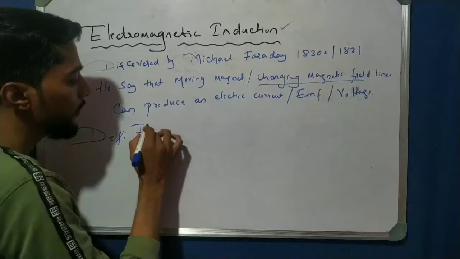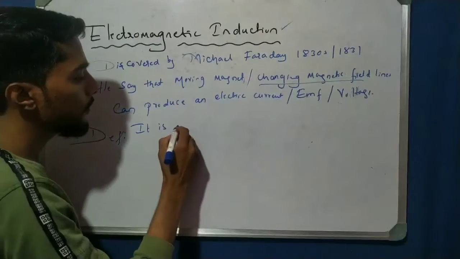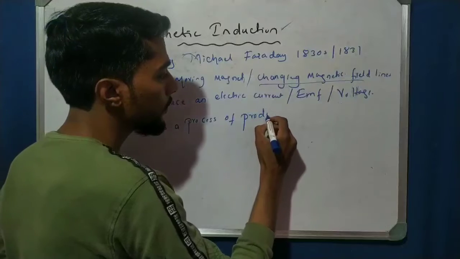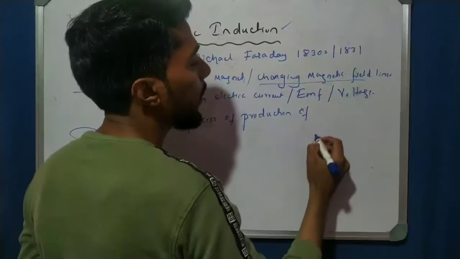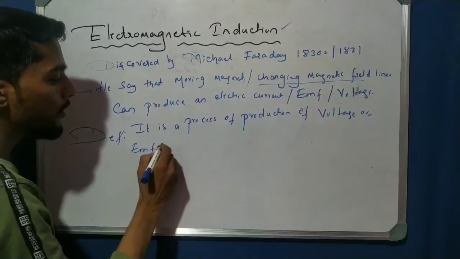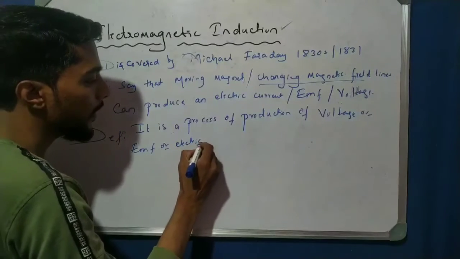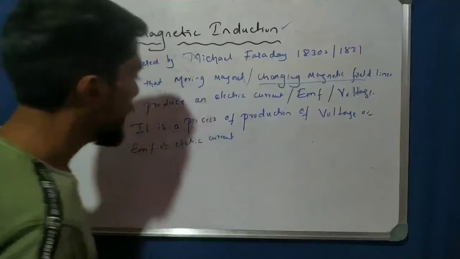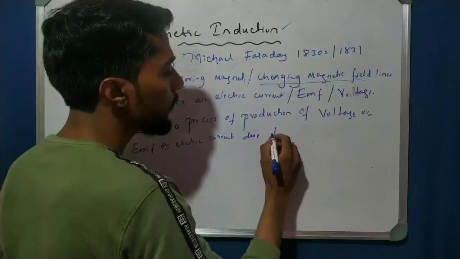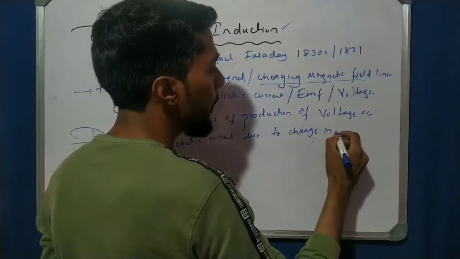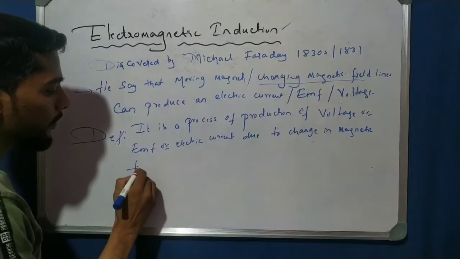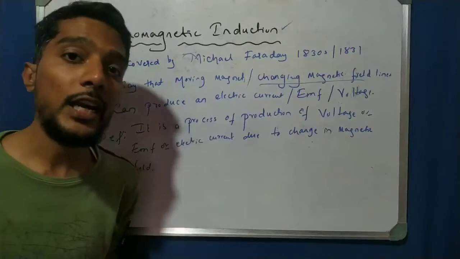Definition: it means electromagnetic induction. It is a process of production of voltage or EMF, or simply electric current, due to changing magnetic field. So this process is called as electromagnetic induction.